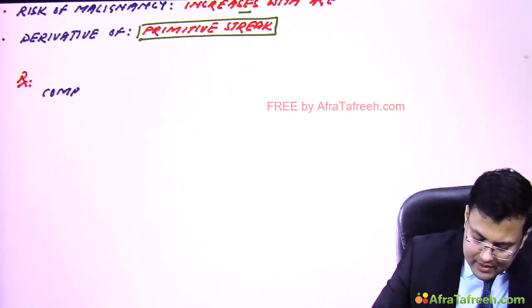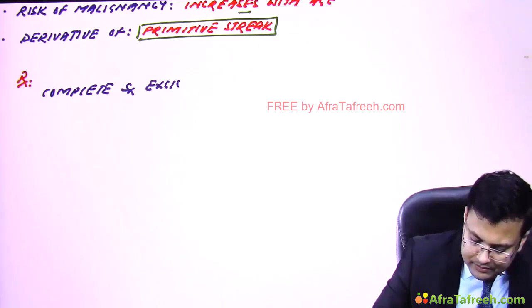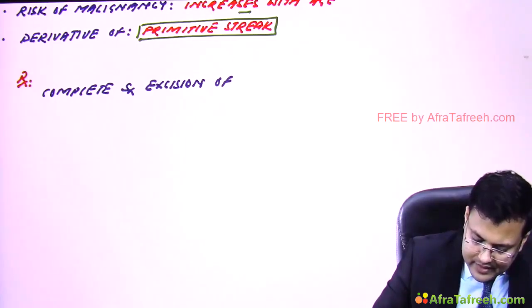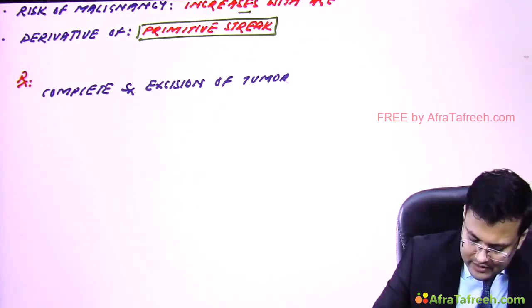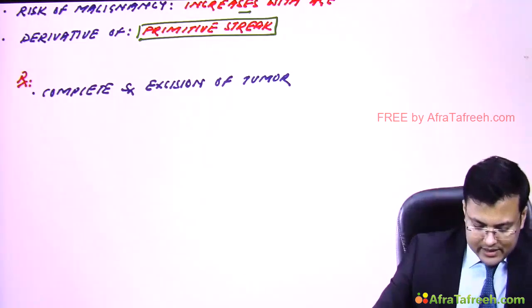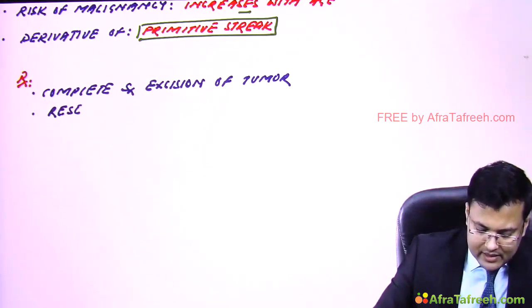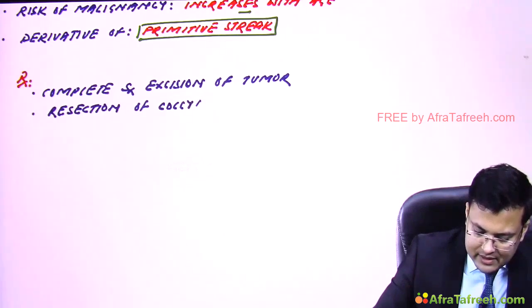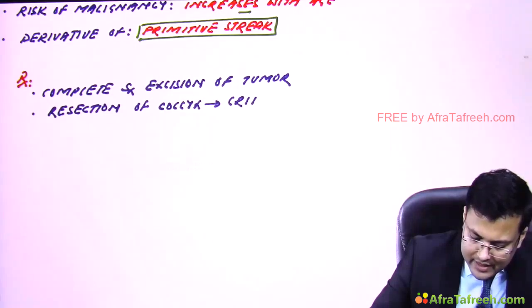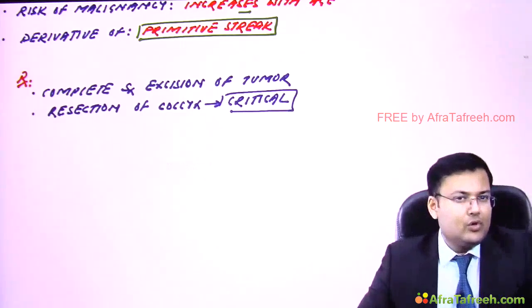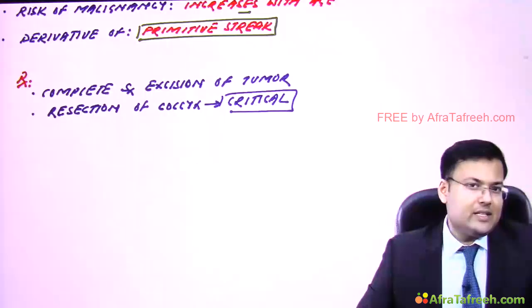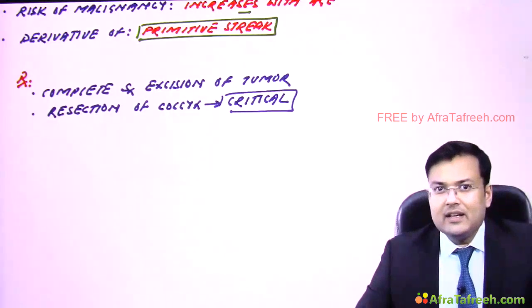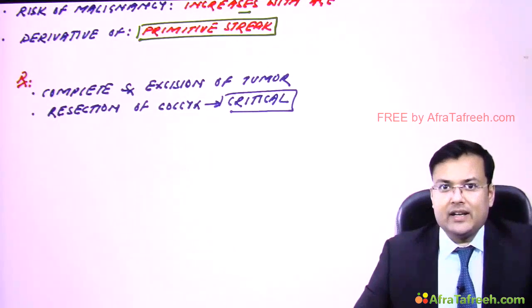We perform complete surgical excision of tumor. Clear? An important point, resection of coccyx is critical. Why? To avoid the local recurrence, because the cases in which coccyx is left, there is high rate of local recurrence.